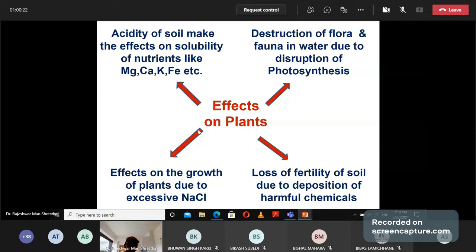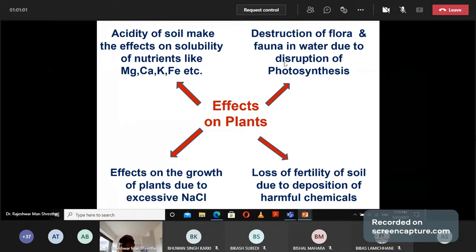acid of soil affects the solubility of nutrients like magnesium, calcium, potassium, iron. When they are less soluble, they are not taken by the plant. These nutrients are useful for the plant, but they can be taken up only when they are soluble. When soil becomes acidic, the solubility of these nutrients will be lower, then the plant will not be able to take these chemicals directly.